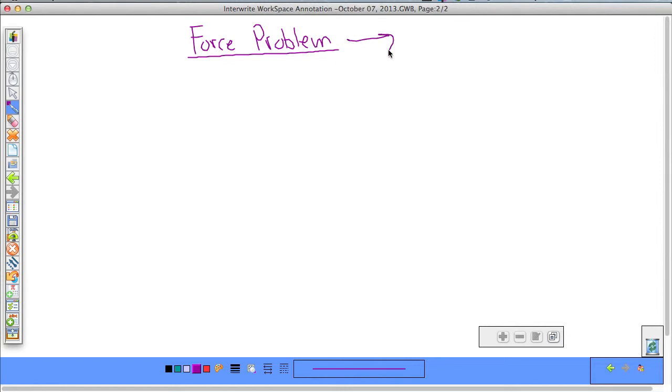And remember, force problems all surround this amazing little formula. Force equals mass times acceleration. So let's do one that might be somewhat more complicated.